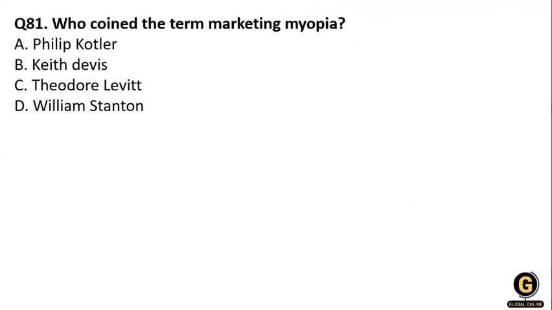Then the next question, which is on your screen, that is 81. Who coined the term marketing myopia? Marketing myopia is a term by Philip Kotler, Kent Davis, Theodore Levitt, or William Stanton. So who coined marketing myopia? This term was coined by Levitt.